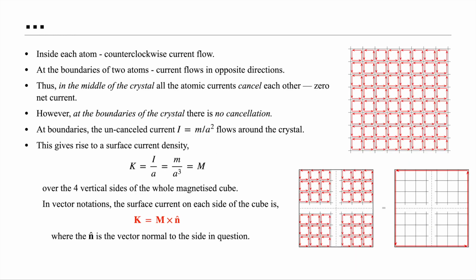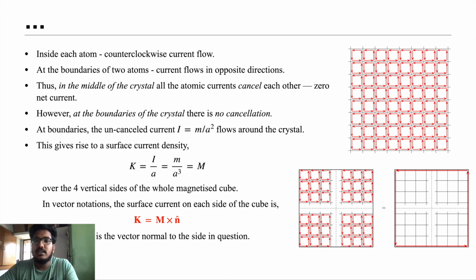Now we saw for the single atom how the currents are arising. We are considering the currents flowing in the counterclockwise direction. In the first figure, we can see how the counterclockwise looks.